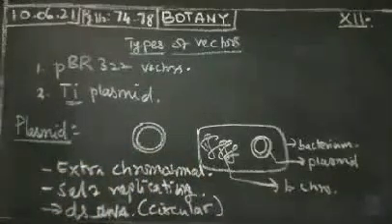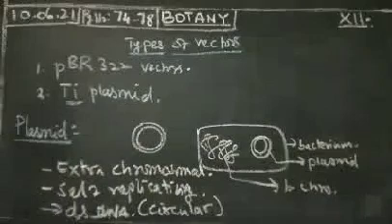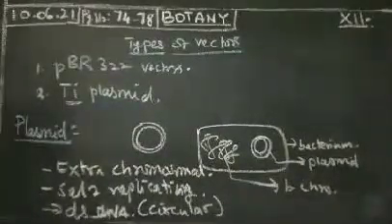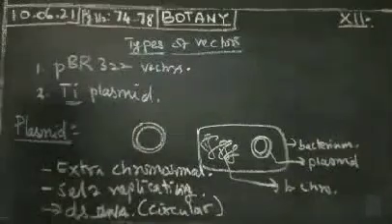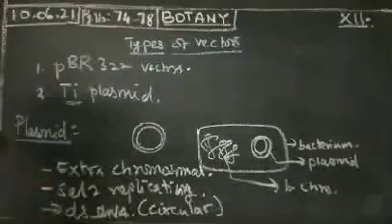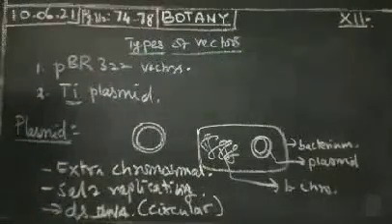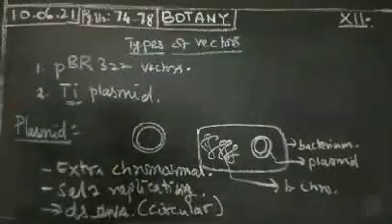It is mostly found in bacterial cells. It contains the genetic information for its own replication. That is called a plasmid. You can point out these three points: extrachromosomal, self-replicating, double-stranded circular DNA, and it also contains genetic information.